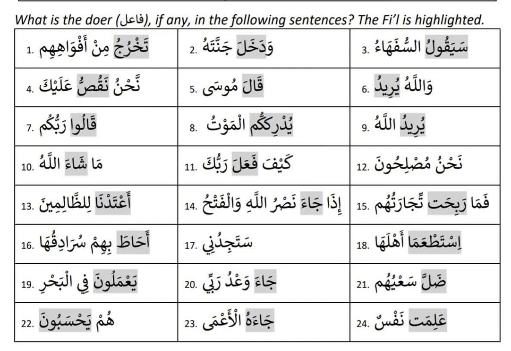Yuridullahu. Now this is the opposite of what is above. Yuridullahu. Yuridu is huwa yuridu. And Allahu is rafa. The word Allahu is rafa. Who's doing that? Allah is doing that. So this outside doer is the word Allahu.